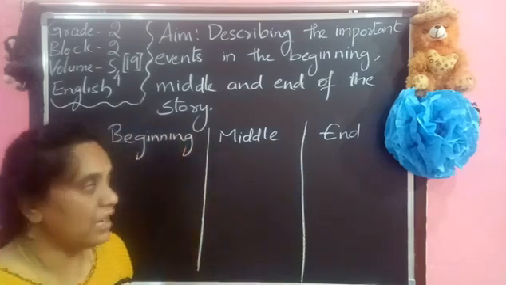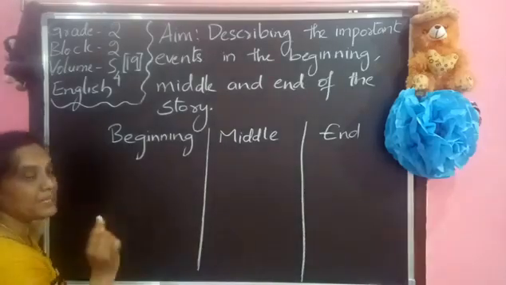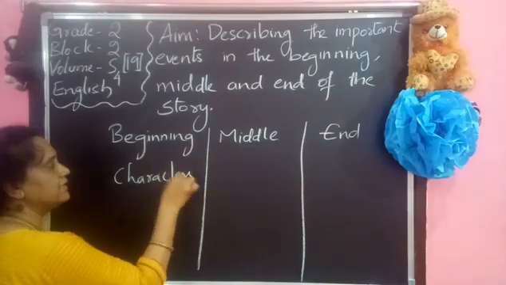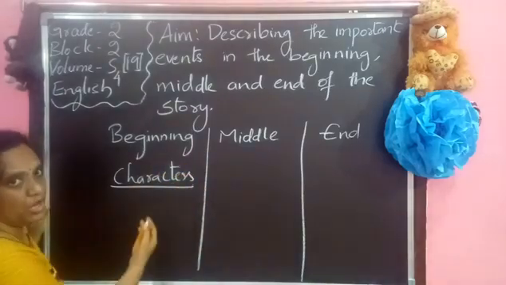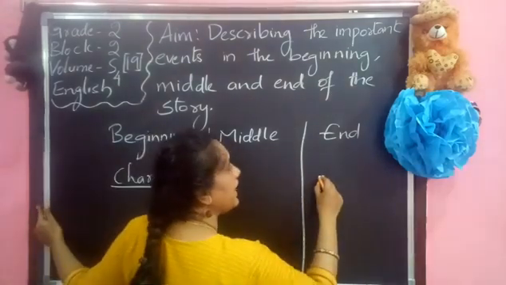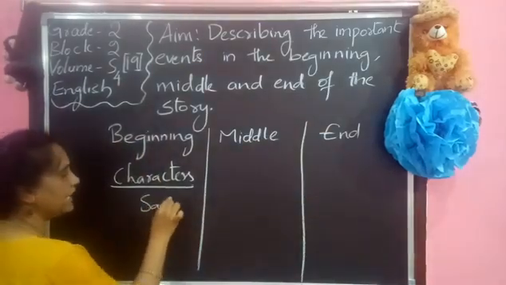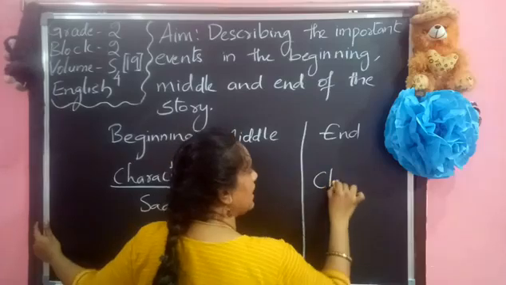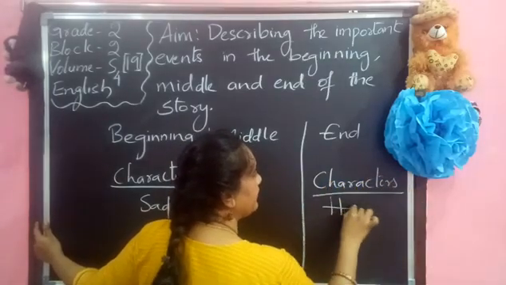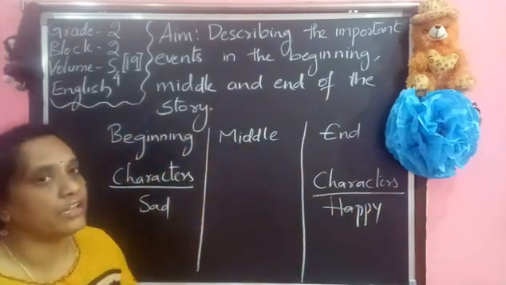So, coming to the beginning, you know that they are sad. Here we found the characters and their mood, how the characters are. Coming to the ending, the characters are happy. Here the characters are sad, and at the ending we can find that the characters are happy. So what happened actually? Because of what were they happy?